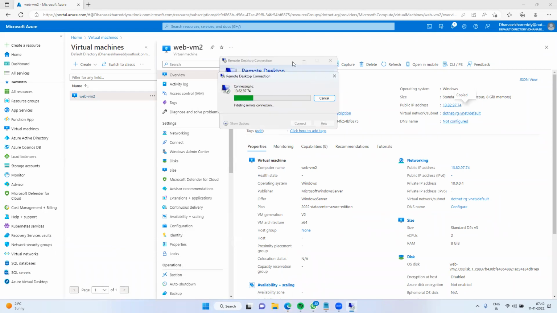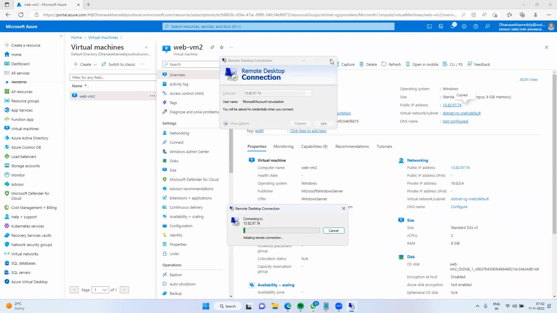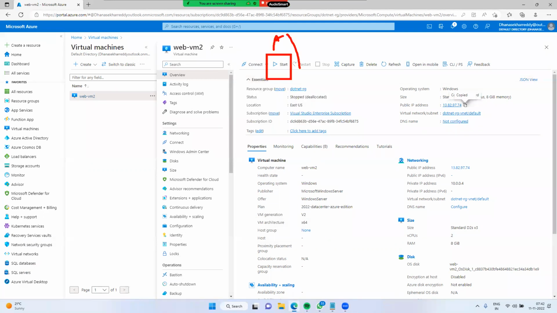We are not able to connect. Why? Because the server is in stopped status. If you see, the start button is enabled, so the server is stopped. Now start it.